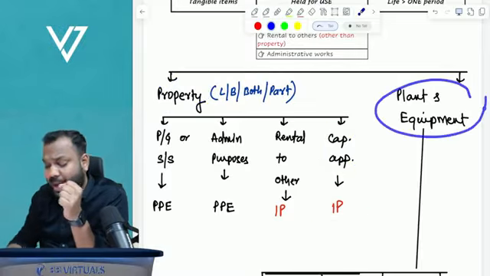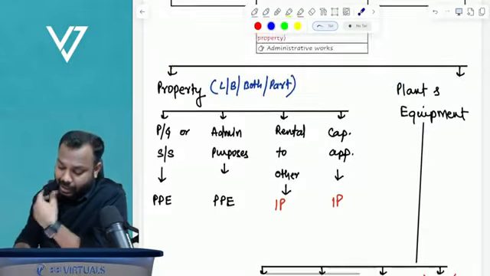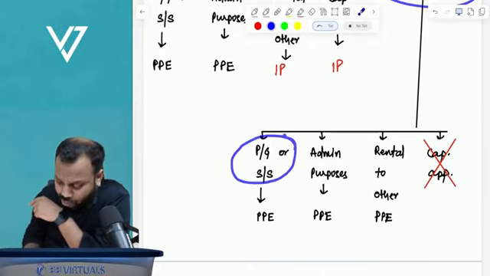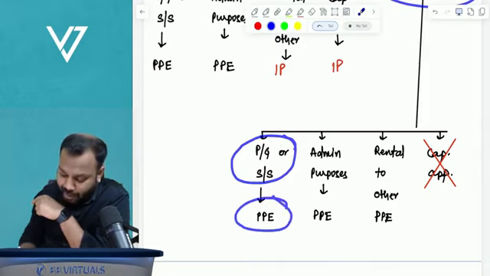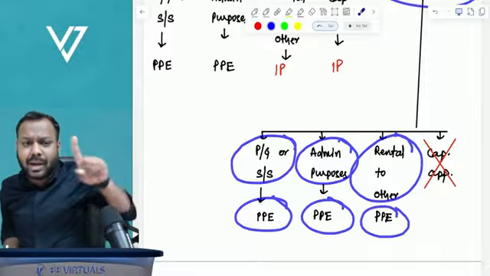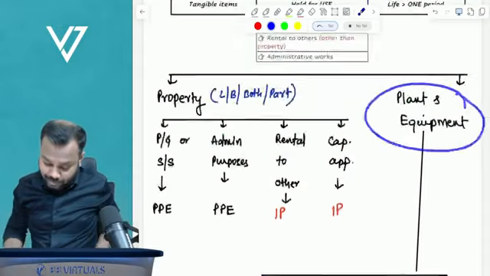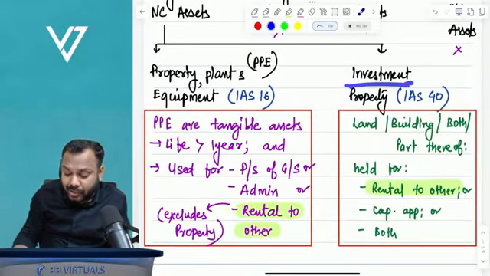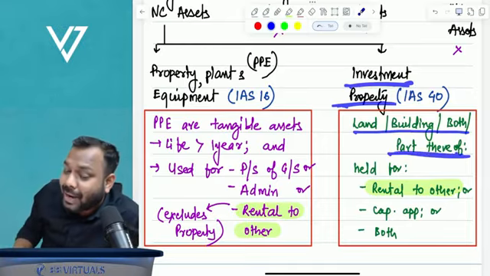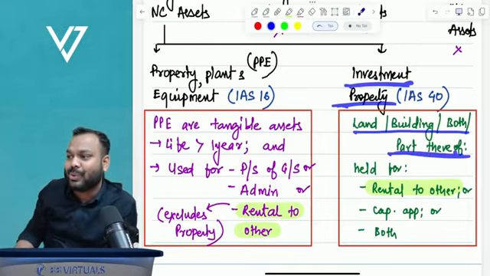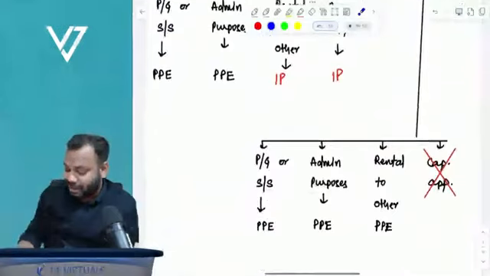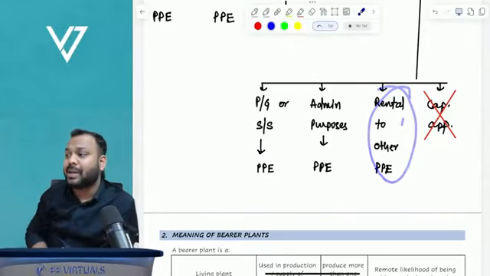Now coming to plant and equipment. If this plant and equipment is used for production of goods or supply of services, PPE. Admin purposes, PPE. Rental to others, PPE. Someone may say, no sir, rental to others will be investment property. Come here. In the definition of investment property, it says land, building, both or a part thereof. Does it say plant and equipment? No. So if a plant and equipment is given on rental, it is property, plant and equipment.